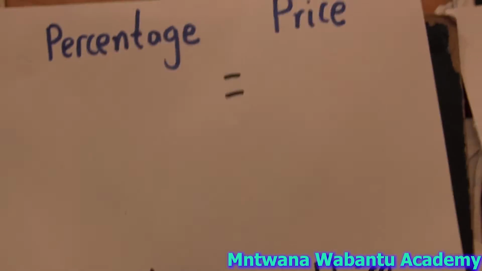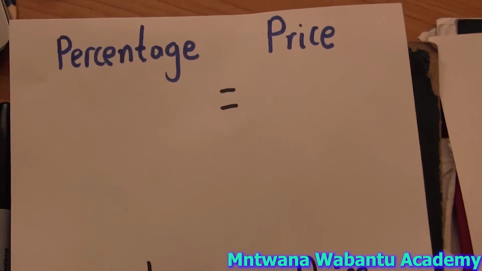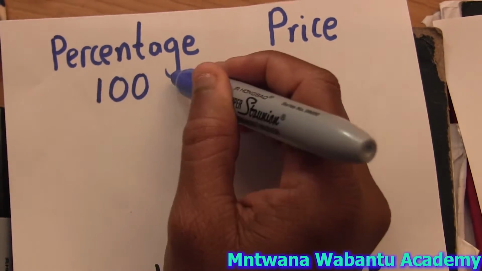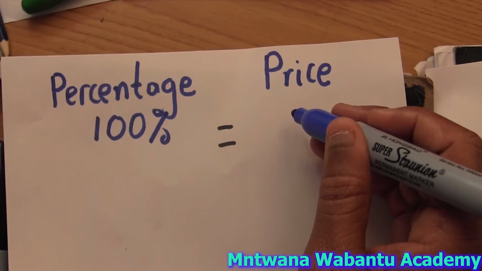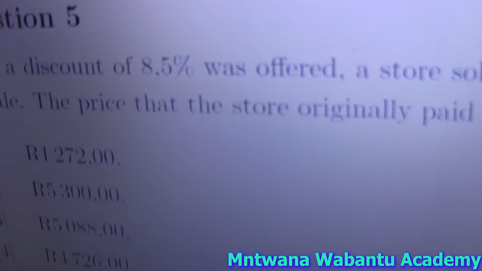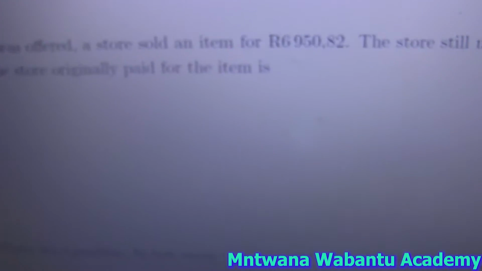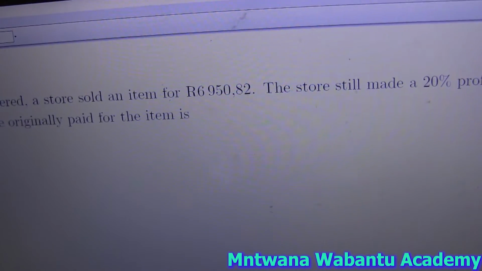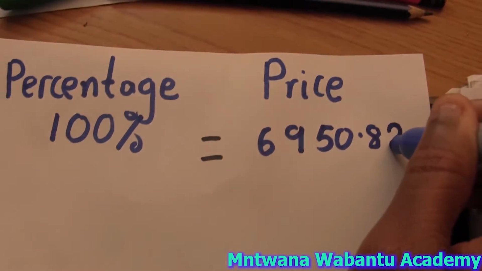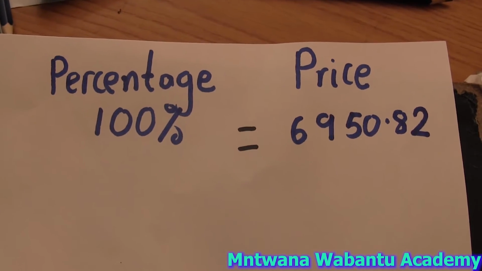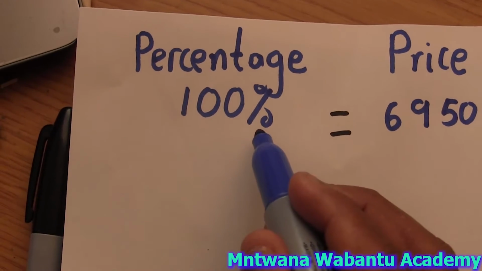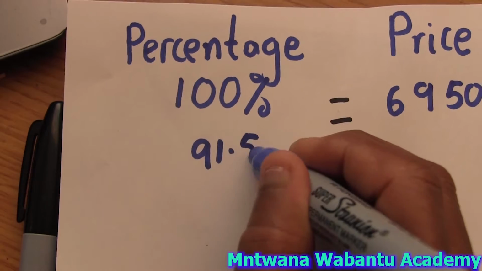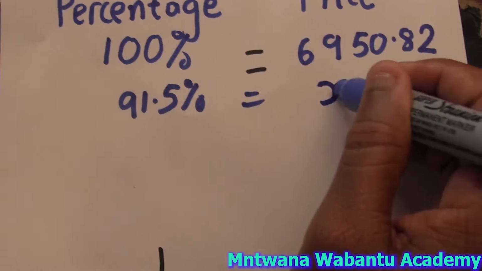I've written some of the stuff here. I have my percent and my price. Percentage means original percent, 100%. Do I know how much? Yes, this is my original price, 6950.82. After the discount, it was 100% but discounted by 8.5, so 100 minus 8.5 is going to be 91.5%.